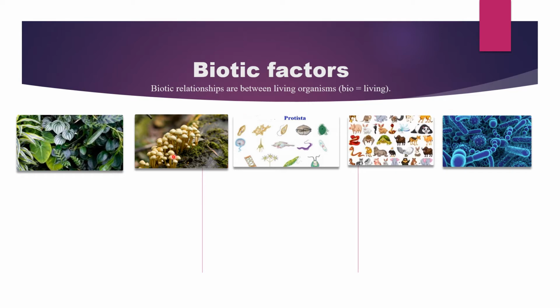While the bacteria and fungi can help in the decomposition of dead parts of plants, animals, and human beings, they can also be parasitic for animals, plants, and human beings. They can create different diseases in animals, plants, and human beings. So they can be harmful or beneficial for other groups of organisms. So this relationship forms a community.